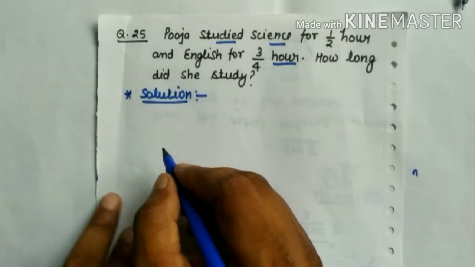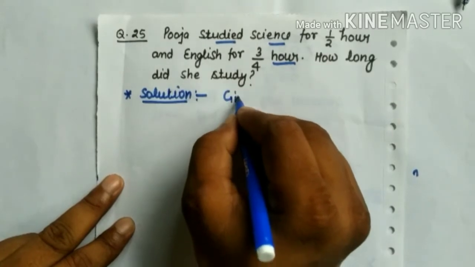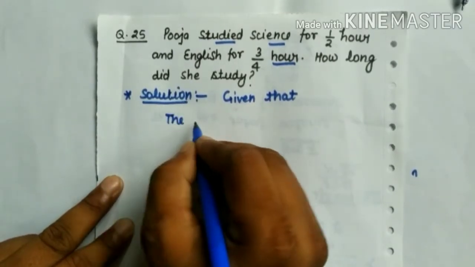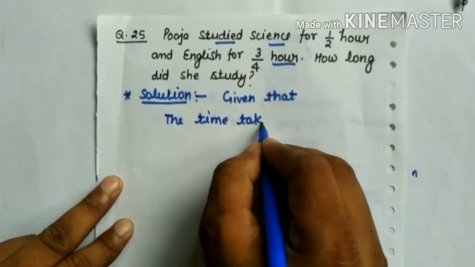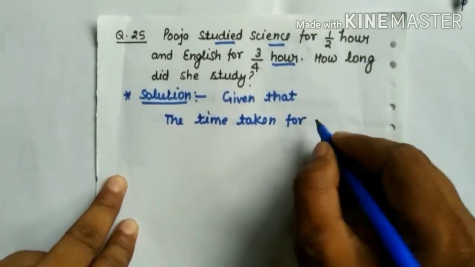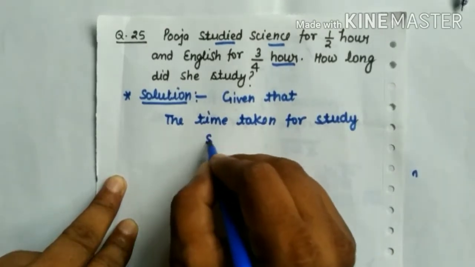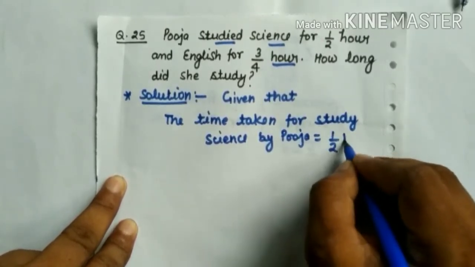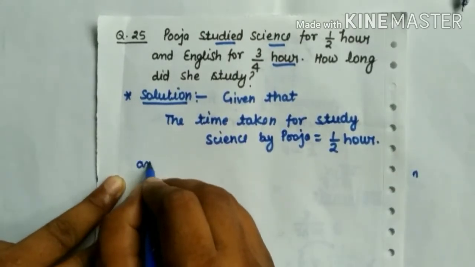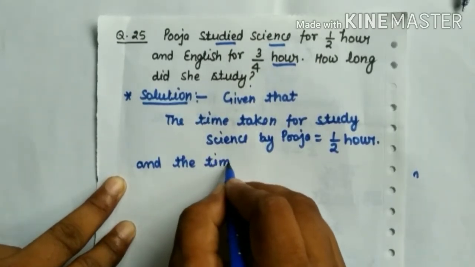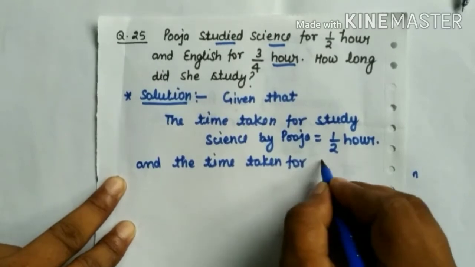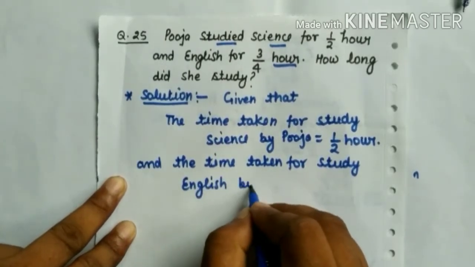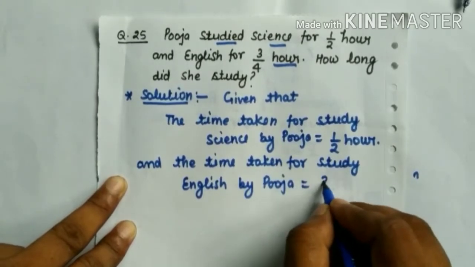Here it is given that the time taken to study science by Pooja is equal to 1/2 hour, and the time taken to study English by Pooja is equal to 3/4 hour.